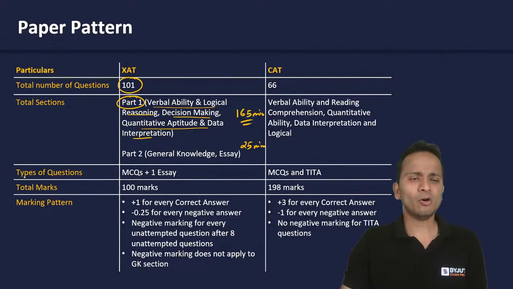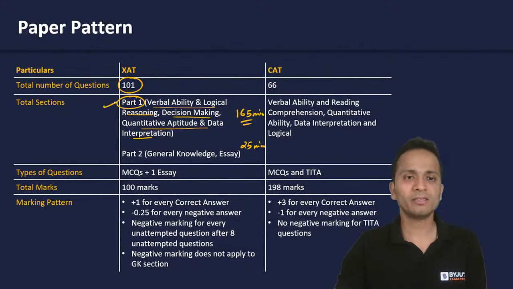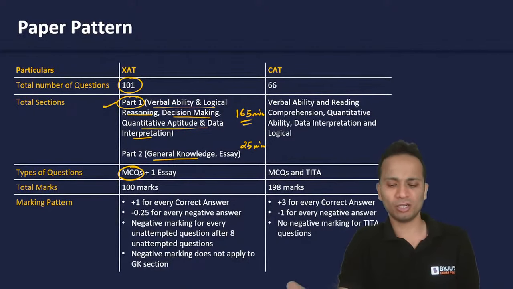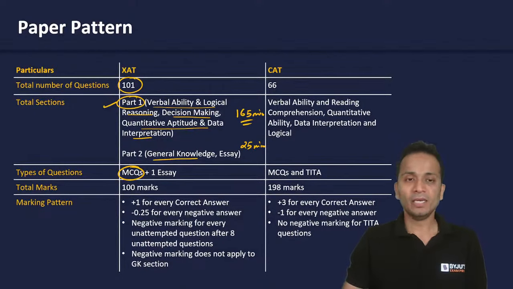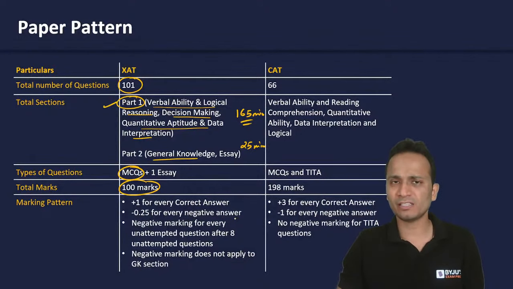All right. Now, if I talk about the type of questions, every question in part one and every question of general knowledge is a multiple choice question. Obviously, essay cannot be a multiple choice question. Okay, so you'll have to type the essay. So all the questions but the essay are multiple choice questions, and you will have to type the essay in this paper, right? Now the total marks is 100, okay, plus 1 for every correct answer, minus 0.25 for every negative answer, and